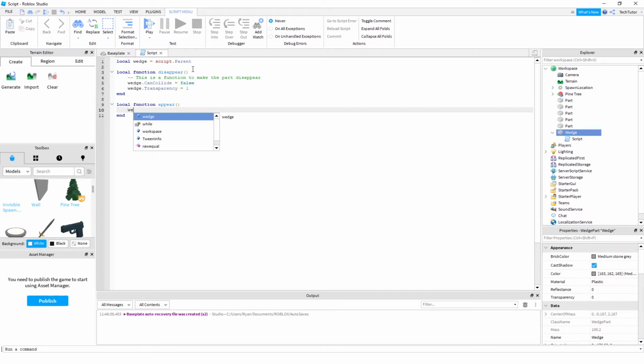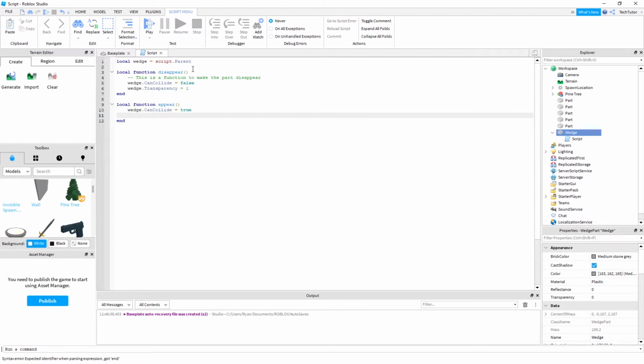So now you also want to say wedge.CanCollide, and obviously for disappear we set it to false, so we're going to want to set it back to true so that the user can actually step on it. And then we're going to set the transparency equal to 0 so that it reappears. And then lastly, in the tutorial they talk about adding a loop, and for this loop we're just going to set it to true. If you're not familiar with loops, I suggest taking a look at my other tutorial, again in Java, where I go through loops. Obviously not the exact same syntax as Lua, but it will help you get an understanding.